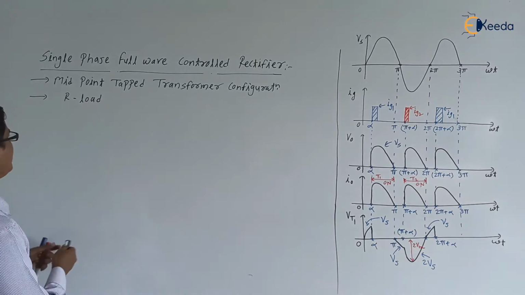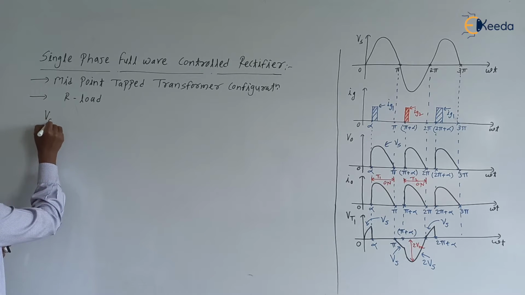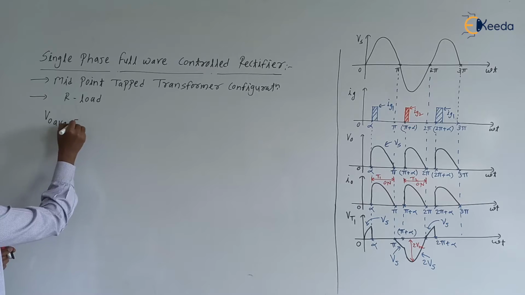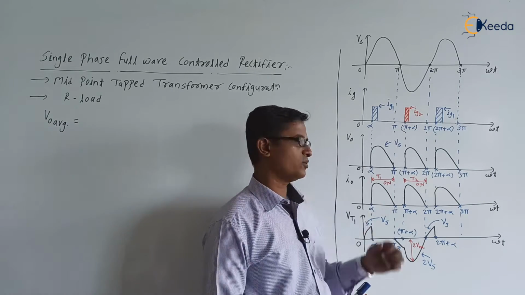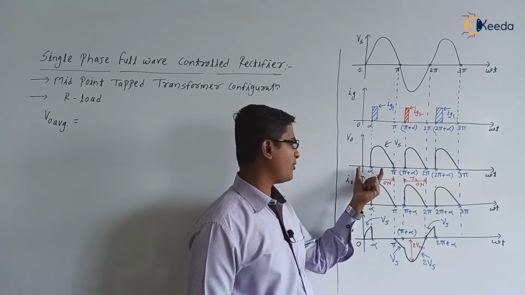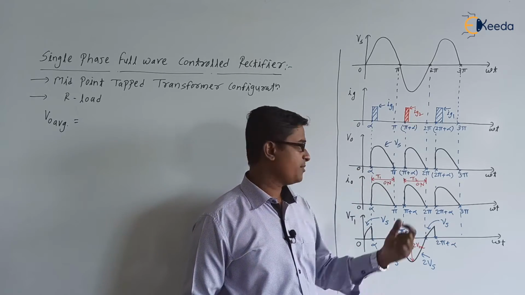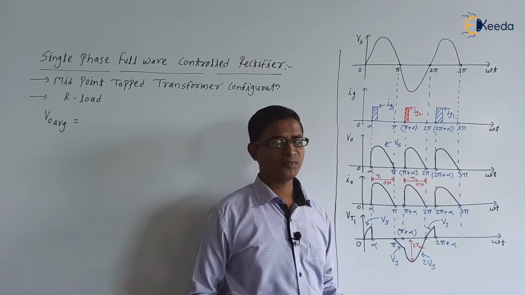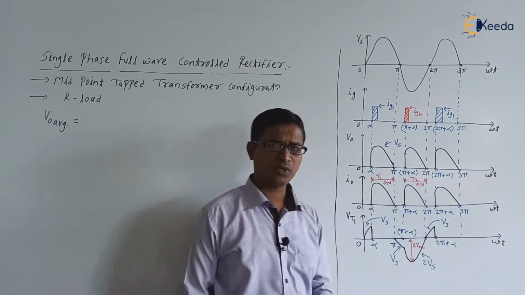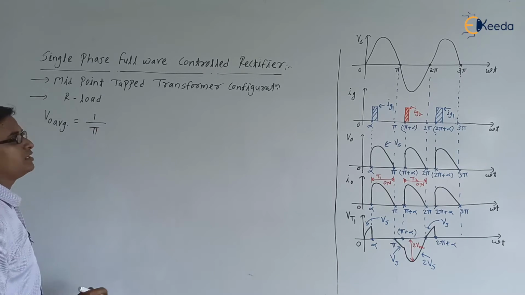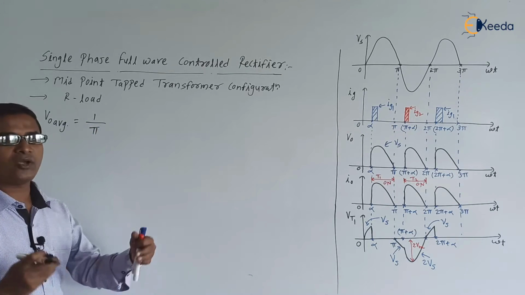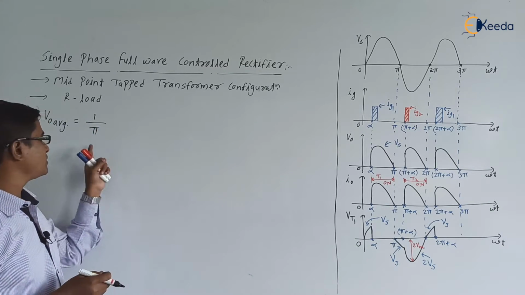So first one is V0 average, the average value of output voltage. If you check the waveform of V0, whatever the waveform we are having from 0 to pi, the same is repeating from pi to 2 pi, the same is repeating from 2 pi to 3 pi. So here we can write it as 1 by pi. Be careful, in the full wave rectifier the periodic angle is pi radian. So it is 1 by pi.